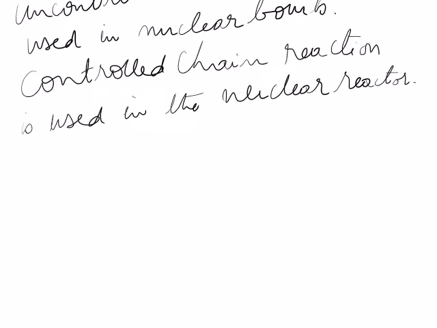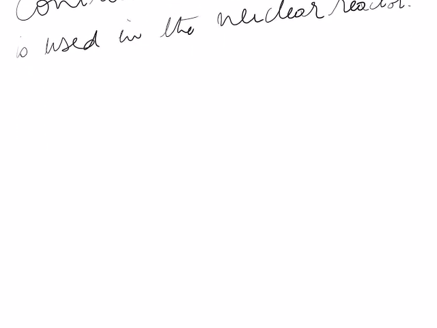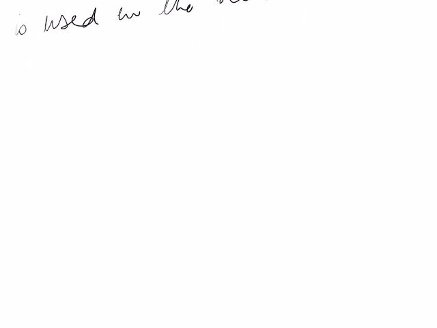Okay, so now we will learn the distinction between radioactive decay and nuclear fission.